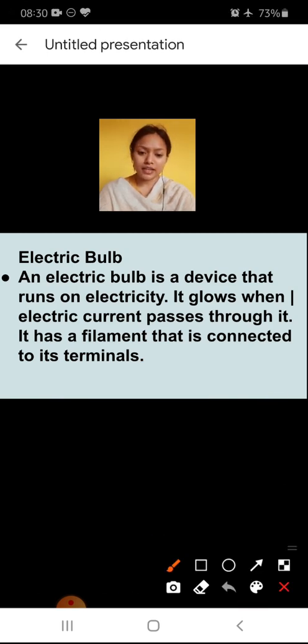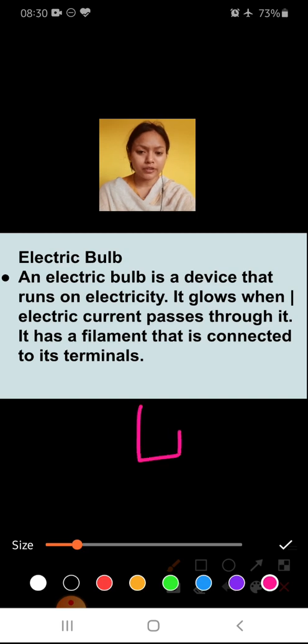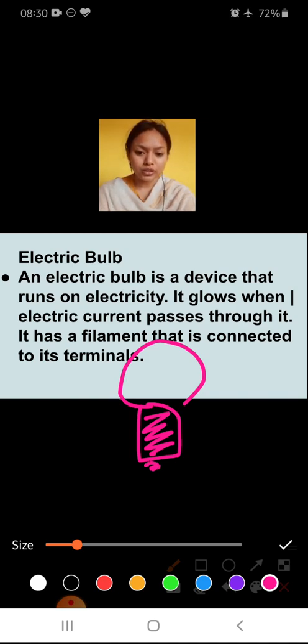An electric cell has two terminals, negative and positive, in the same way as this electric cell. It has only at the base a dot. So what are these two dots? These two dots are the positive and negative terminals. If you have an electric bulb at home, you can see that, and I'll show you that in the next video.